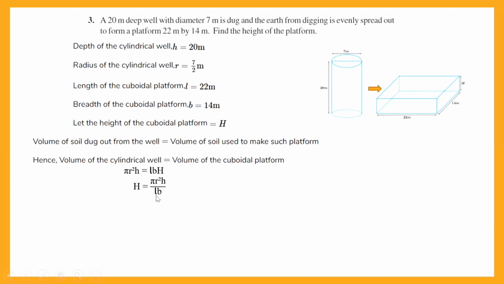Now I'll just put the values as I had told you. So h comes out to be 22 upon 7 into 7 upon 2 into 7 upon 2 into 20 upon 22 into 14. The 7 and 7 cancel. This cancels, 2 cancels by 22. So what am I left with? I am left with 5 upon 2 meters as the answer. So I can say that the height of the platform is equal to 5 upon 2 meters, which is equal to 2.5 meters.